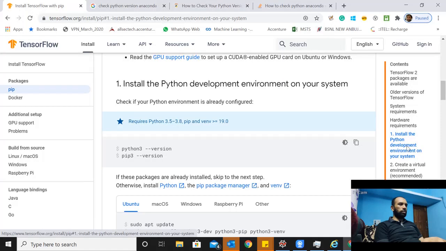So I'm looking at the TensorFlow official website. It says for TensorFlow you need Python 3.5 to 3.8. So it should be within this. That's the requirement.